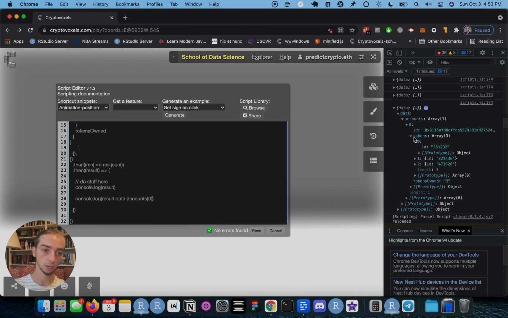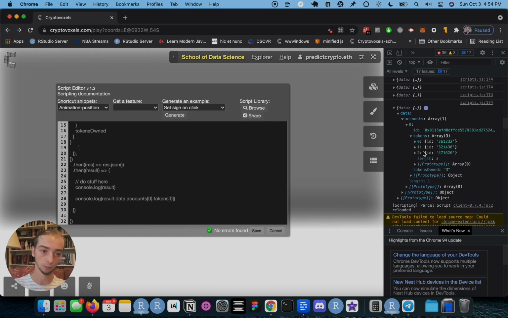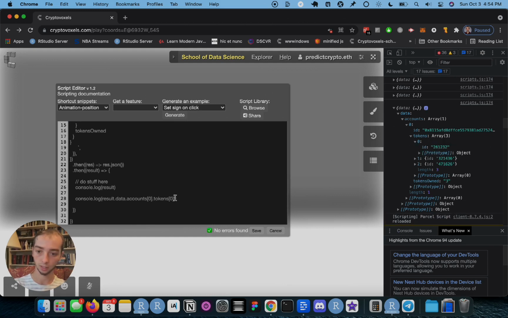And I really want the tokens, so I don't want the ID here. I mean, I could, but I want the tokens field, so I'm going to say .tokens. And then I'm going to get the first element of this list. So in this case, we do have 3 elements in the list, and I want the first one. And then I'm going to say .id. And hopefully this should just return this number 261232 that we're interested in.